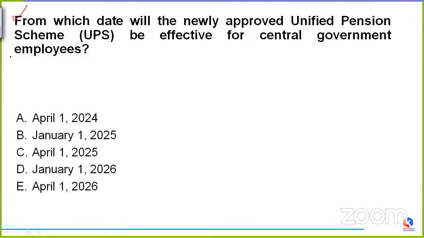From which date will the newly approved Unified Pension Scheme, which is UPS, be effective for central government employees: from April 1, 2024, January 1, 2025, April 1, 2025, January 1, 2026, or April 1, 2026? What should it be? We have to tell the date from which the newly approved UPS will come into effect for the central government employees. Anyone?